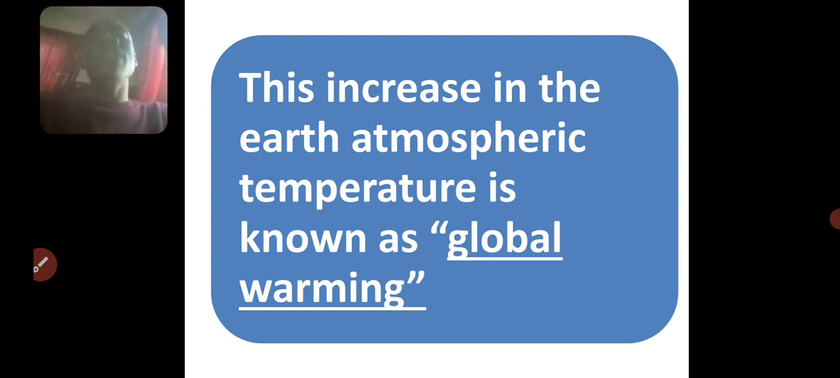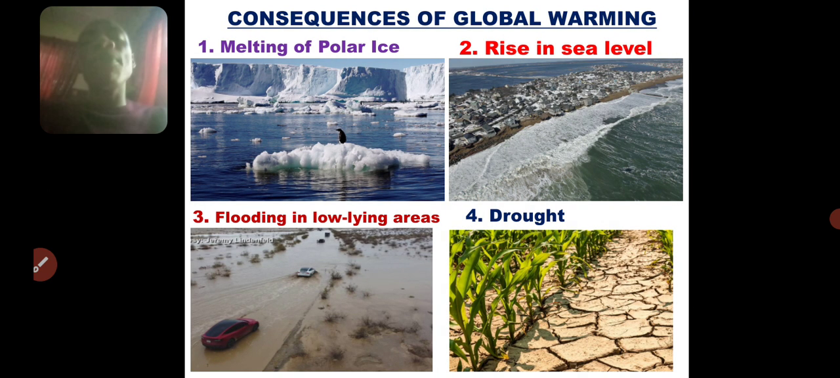And greenhouse effect normally leads to global warming. Heat will be trapped and the earth will be warmed. You call that global warming. Now, what is the consequence of this global warming? Number one, when the earth becomes warm, the ice in the polar region, that's the Arctic and the Antarctica, the polar region of the earth, the ice there begins to melt.